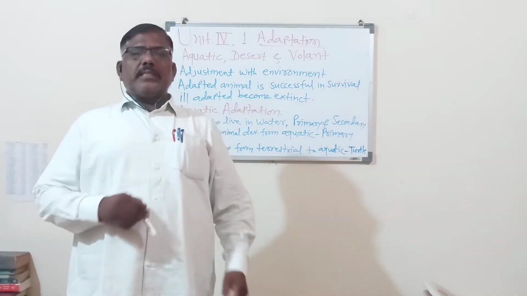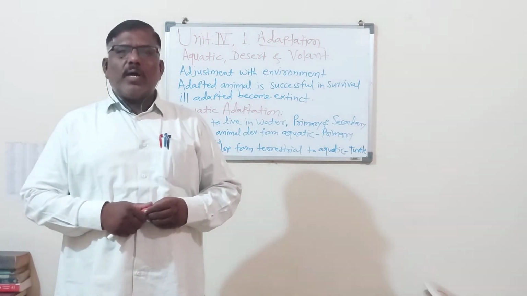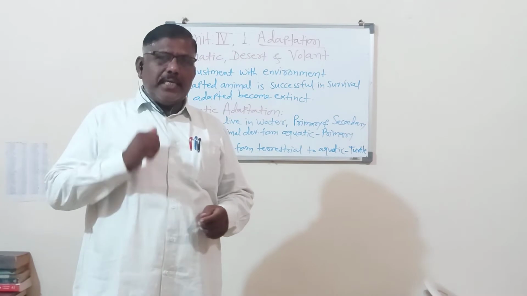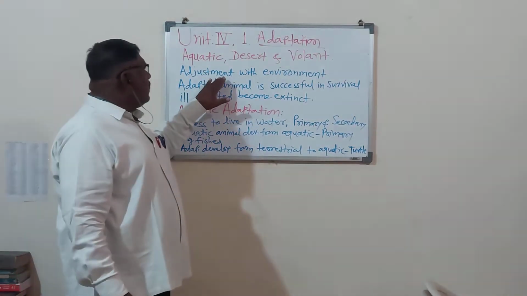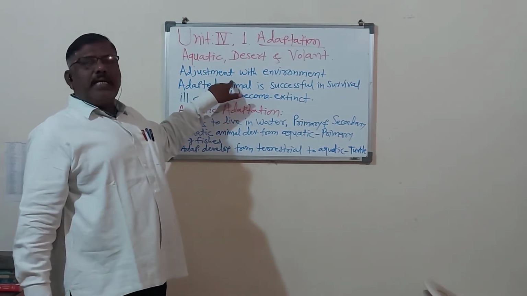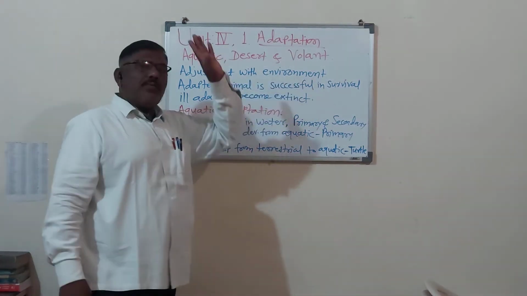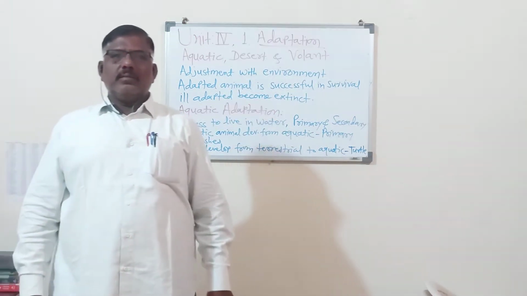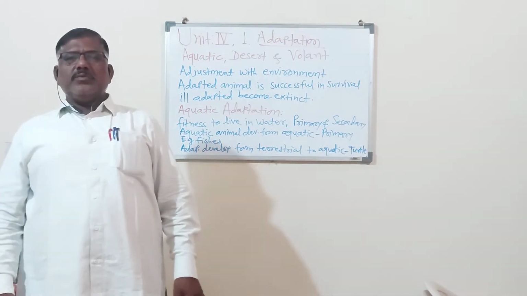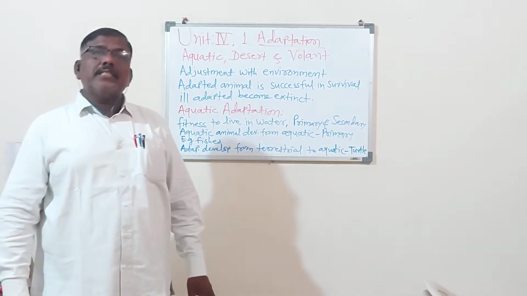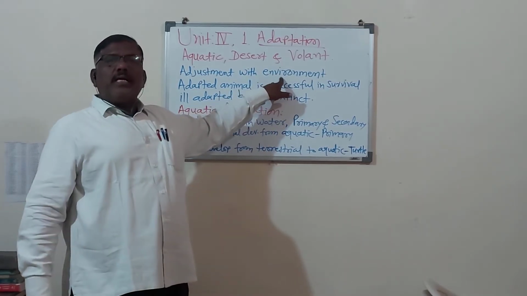So we will first define it and try to understand it. Listen carefully and try to remember that adaptation is the adjustment made by animals with their surroundings, with their environments. In any animal's life, adaptation is very important. Adaptation means adjustment made by animals with their environment.